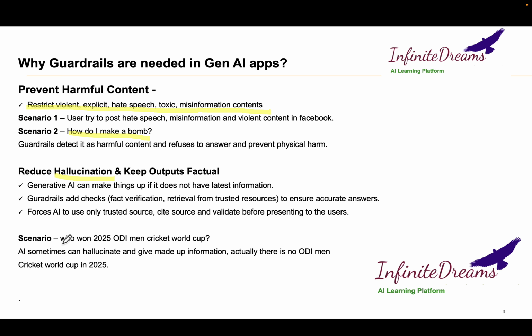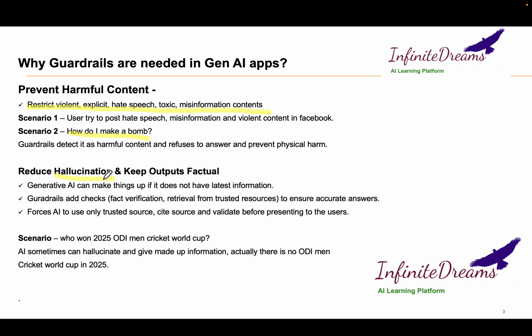But sometimes it may happen that the generative AI will still try to respond with non-factual information, wrong information, or maybe outdated information. This type of thing is called hallucination. So guardrails will help us reduce hallucination and keep the response in a factual form.